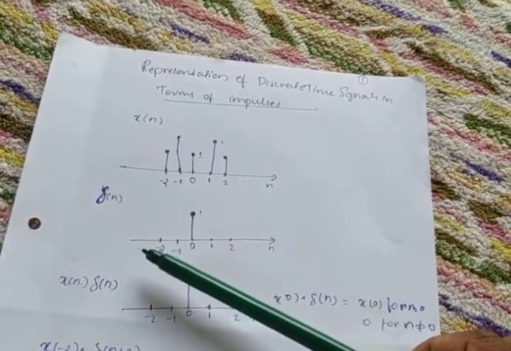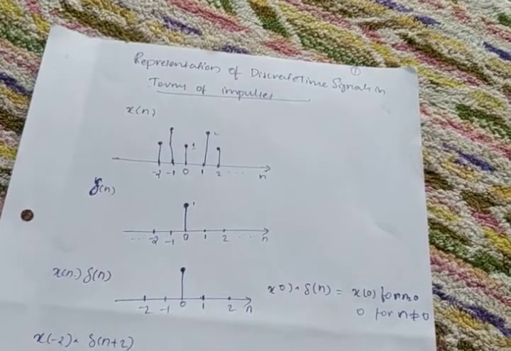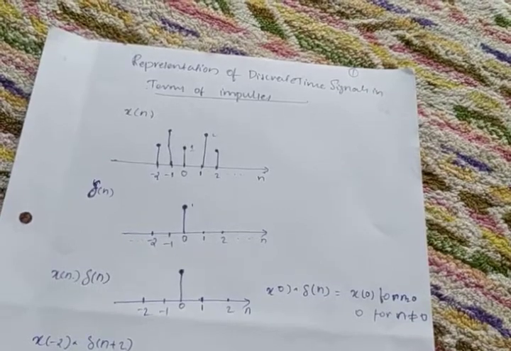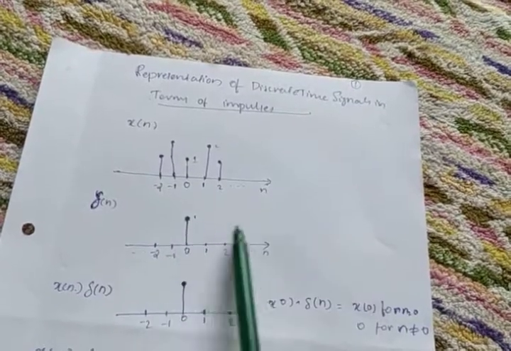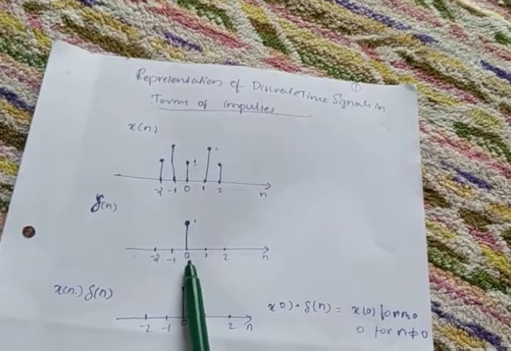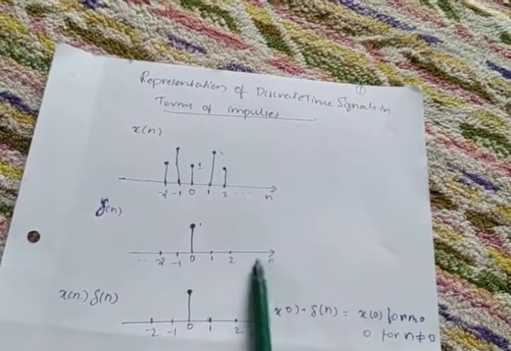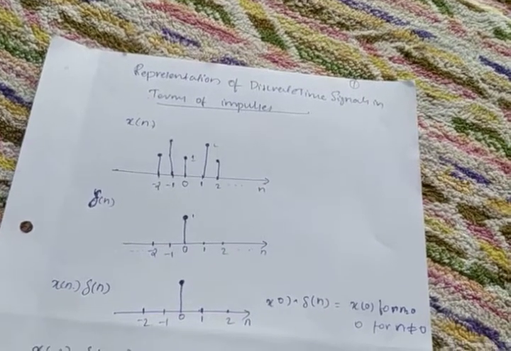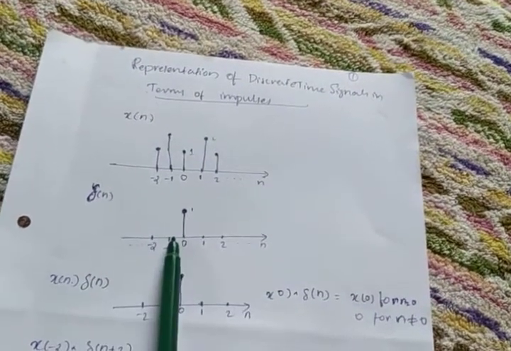There, you know what del of t is. Del of t, the impulse, exists at time t equal to 0; del of t equals 1 at time t equal to 0, and at all other times there is no amplitude. Similarly, del of n is represented like this. At position 0, at n equal to 0, we have an amplitude of 1, and for all other time intervals there is no amplitude. So that is del of n. Del of n can be represented like this.